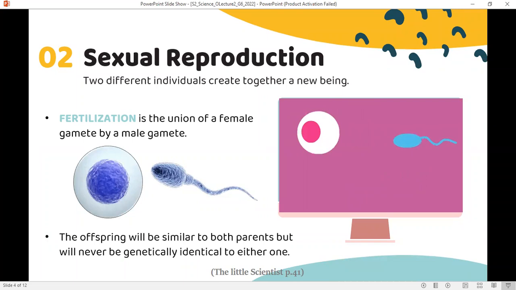The result will be a new organism that is not identical to any of the parents, but similar to both of them, because we are taking both cells, the information found in the nucleus of each sex cell, of the sperm, but also of the ovum.